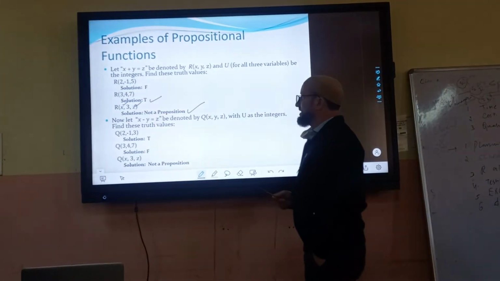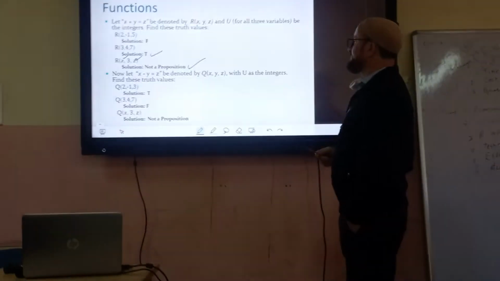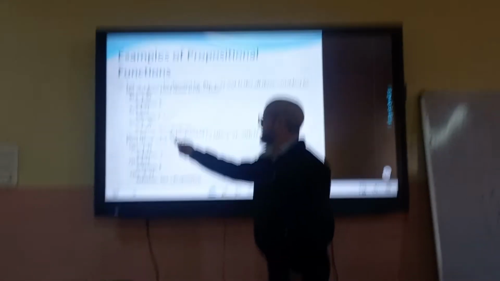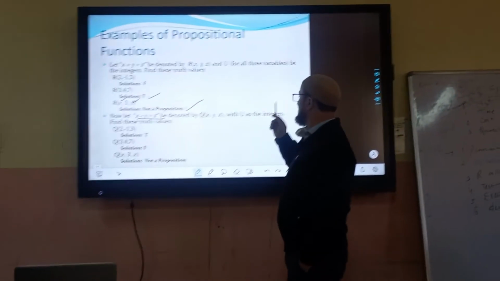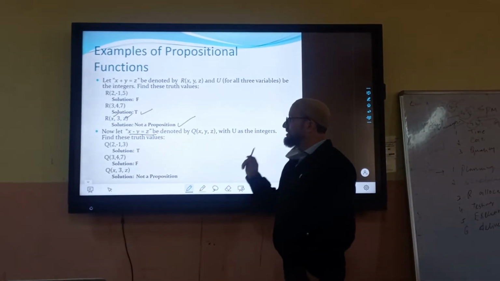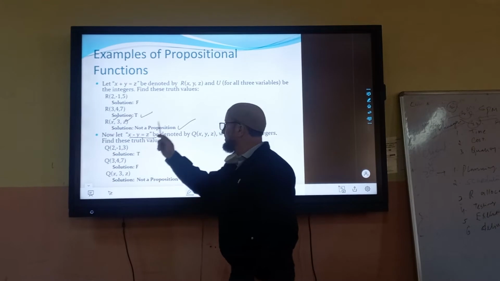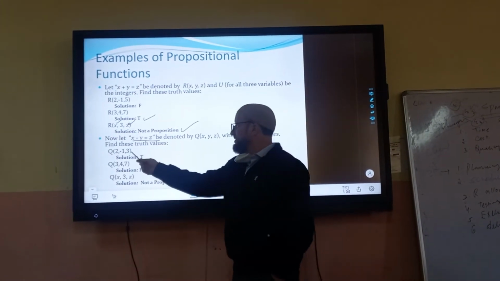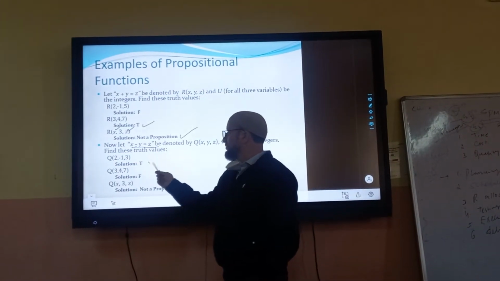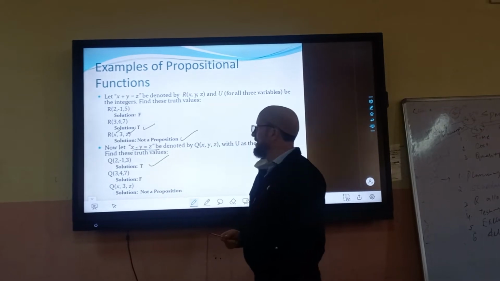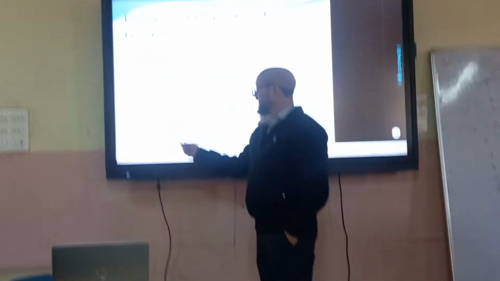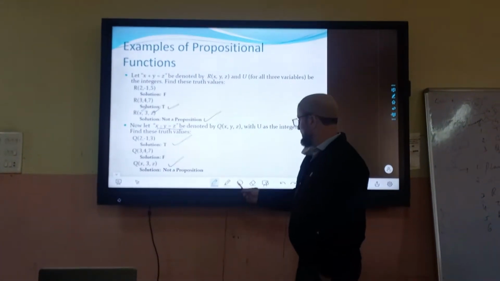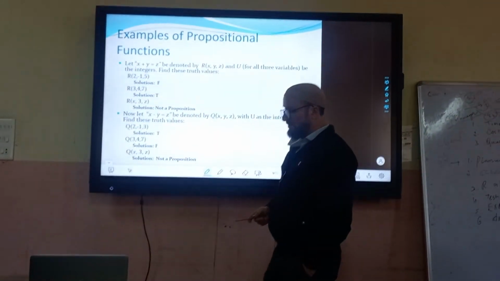What about x minus y equals z? Now there is another predicate. x minus y equals z denoted by Q of x, y, z with U again as integers. So I am saying 2, negative 1 and 3. That is true. 3, 4, 7 is false, because 3 minus 4 is not equal to 7. Q of x, 3, z again is not a proposition. Get it?